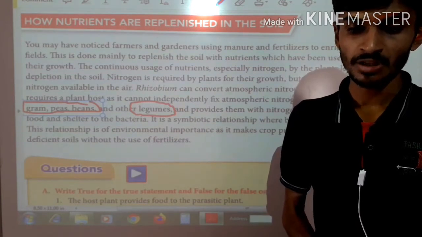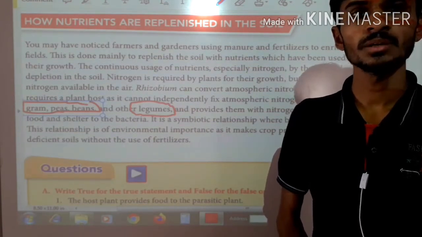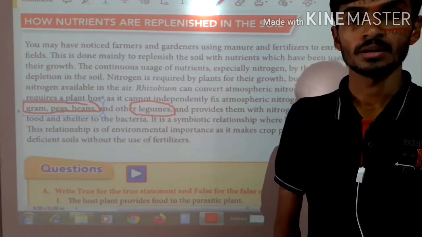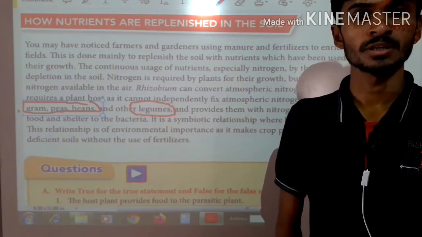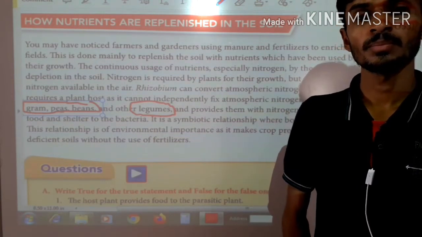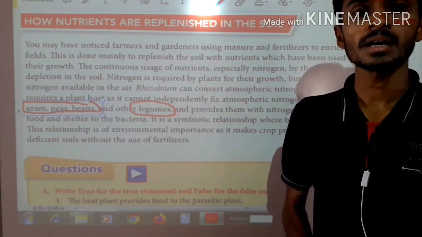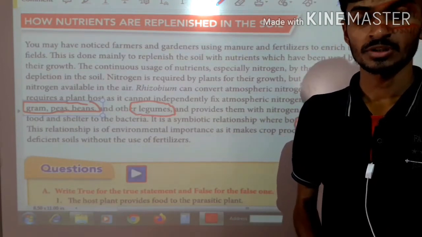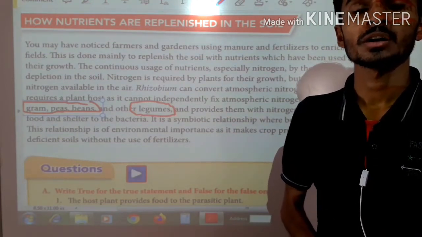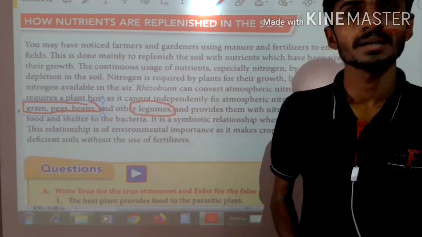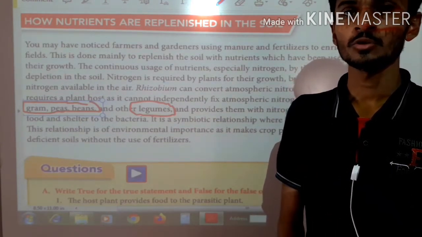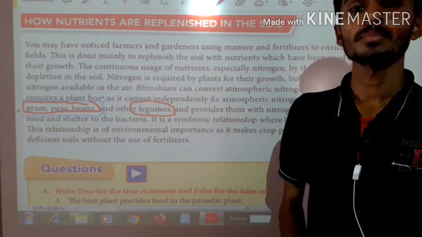After using this nitrogen, the plant grows, so it needs more and more nitrogen, right? So how does the plant get this nitrogen? Every year farmers just change the crops. Suppose this year farmers have grown a cotton plant, that means a cotton field, and the next year they will grow the mung bean plant.